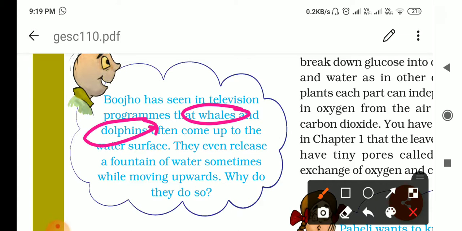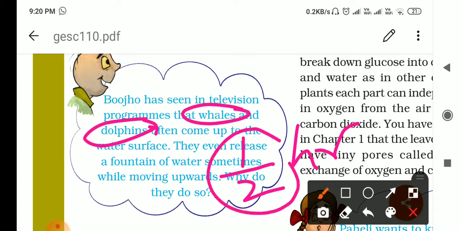So after some time, approximately after half an hour, they have to come to the surface. They can stay inside up to half an hour without breathing. After that, 20 minutes or half an hour, they have to come to the surface and breathe. Then again they can go inside the water.